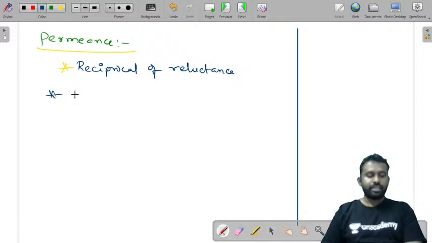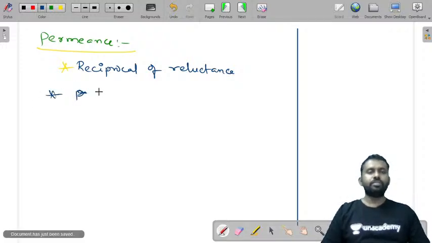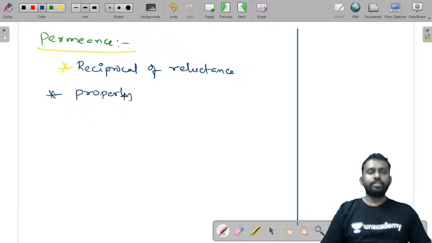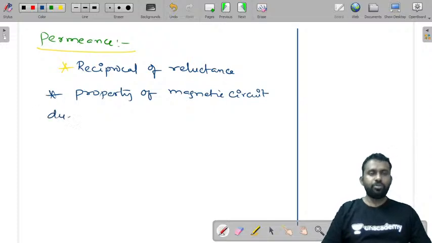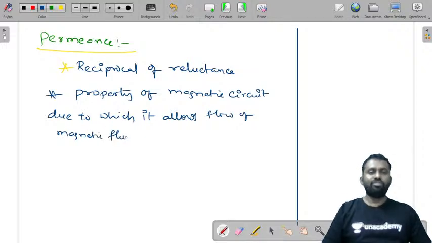It is the property of a magnetic circuit due to which it allows flow of magnetic flux lines through it.